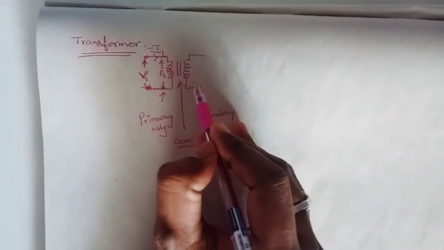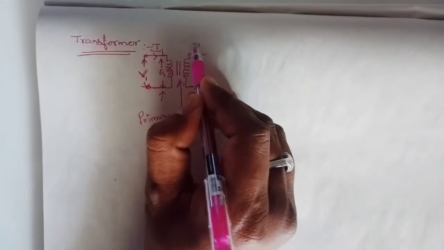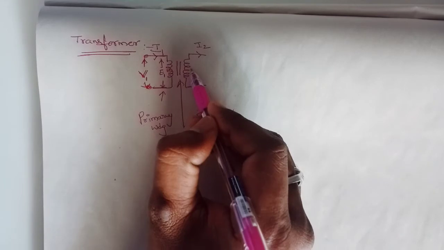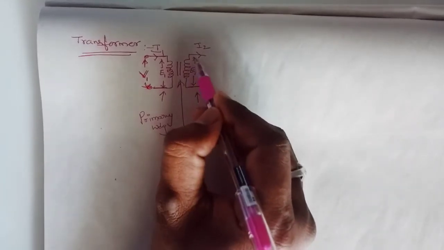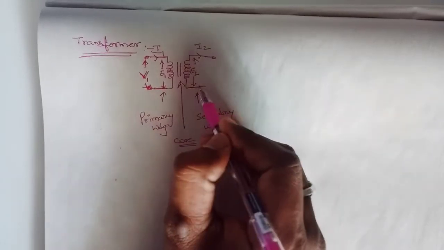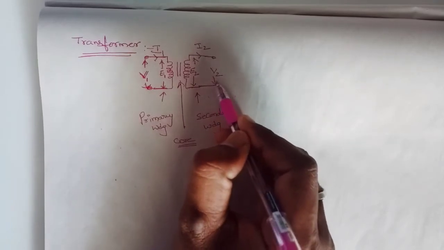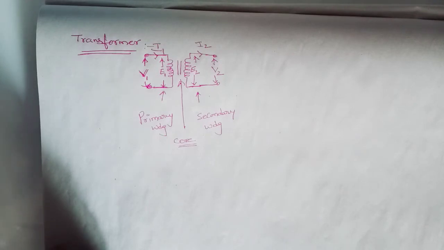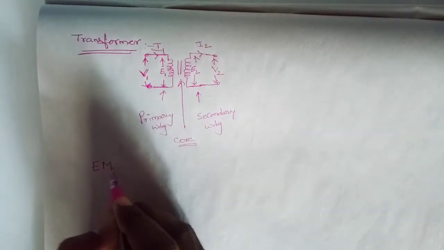In a similar manner, the current flowing in the secondary is represented by I2, the EMF induced in the secondary is denoted by the letter E2, and the terminal voltage which occurs at the output of the secondary winding is called V2. V2 is the terminal voltage. This is the representation.